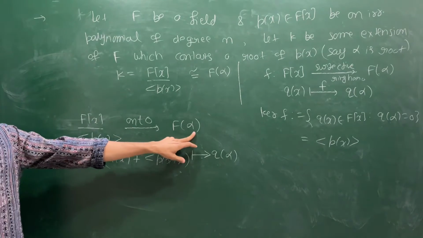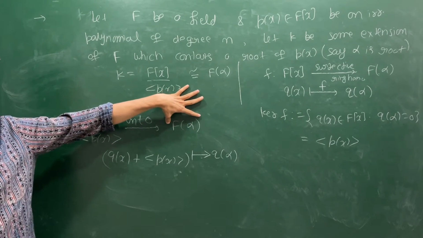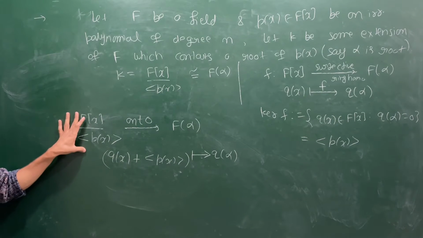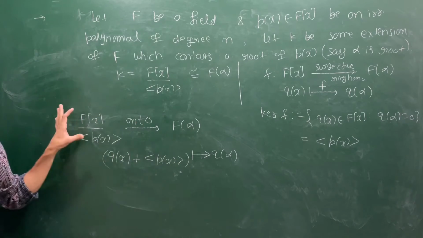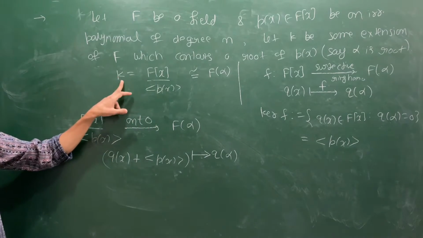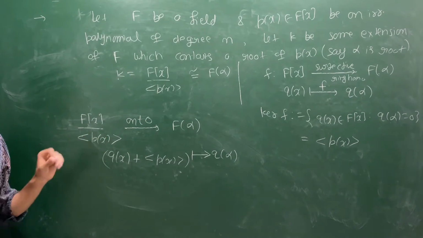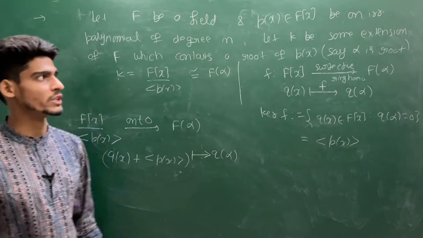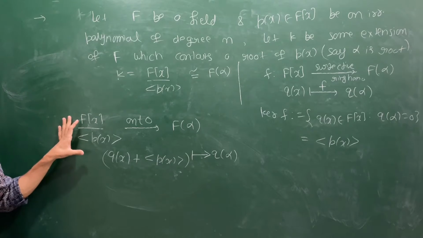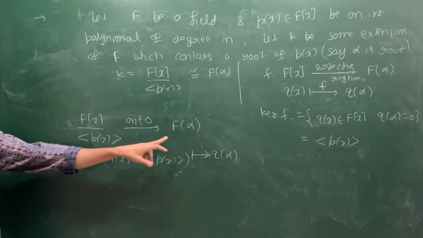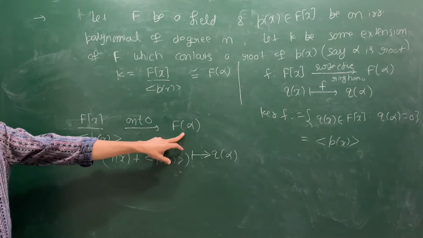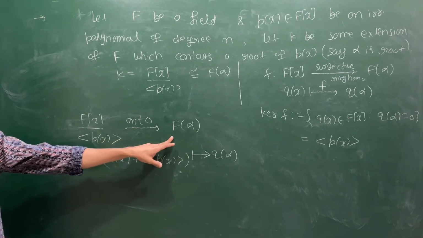What is the name of this, or what is the definition? This is the smallest field containing F and alpha. What is this? This is the field which contains a copy of F, that we have already proved. This K contains a copy of F. This K contains a root alpha, because that is how we have chosen this. So this is a field which contains F and contains alpha. So this certainly contains F(alpha), because F(alpha) is the smallest subfield containing F and alpha, and this contains a copy of F, and this contains a root alpha.